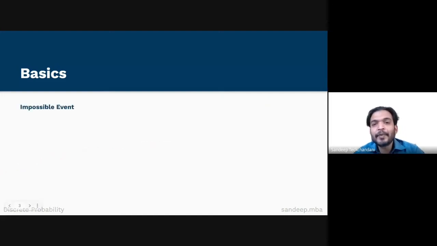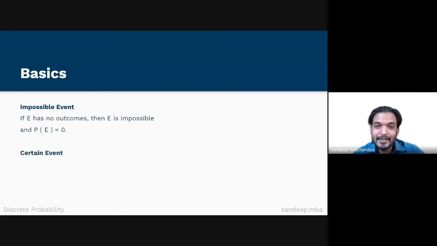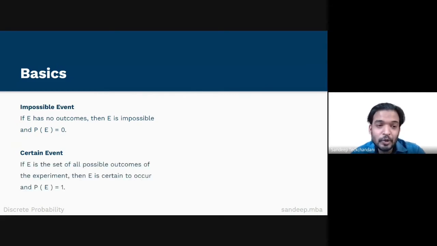Impossible event. If the event E has no outcomes, then the probability of E is 0 and it is called an impossible event. Certain event. If E is the set of all possible outcomes of the experiment, then E is certain to occur and the probability of E is equal to 1. Uncertain event.